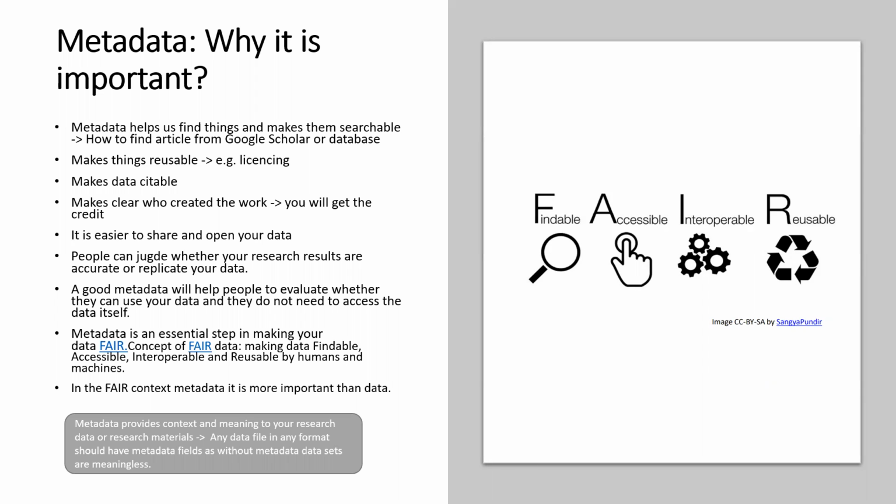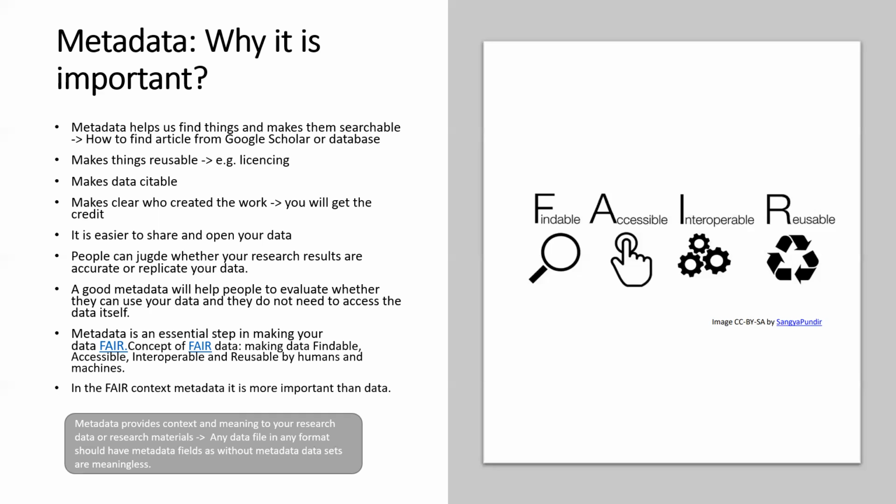And if the data is citable, it also makes clear who actually created the work. So you will get credit for your work if you, for example, publish your data in a data repository. With metadata, it's also easier to share and open your data.